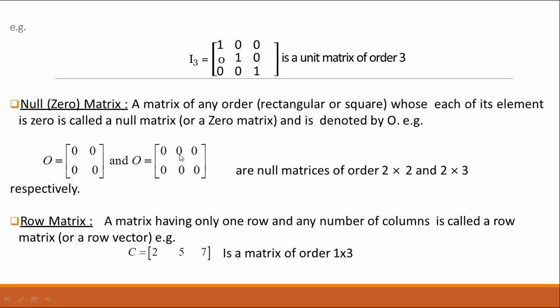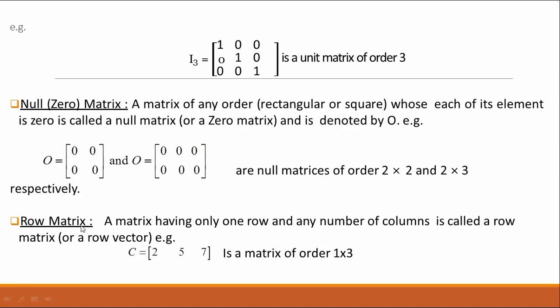This is a square matrix, and this is a rectangular matrix. This square matrix is also called a null matrix because all elements of this square matrix are 0, and this rectangular matrix is also called a null matrix because all elements of this rectangular matrix are 0.